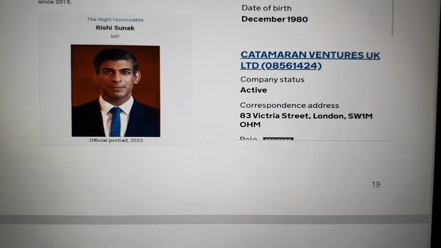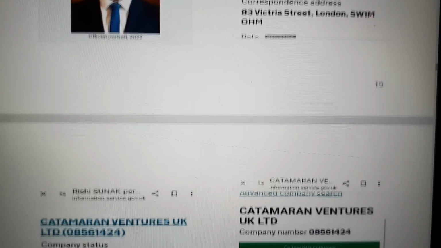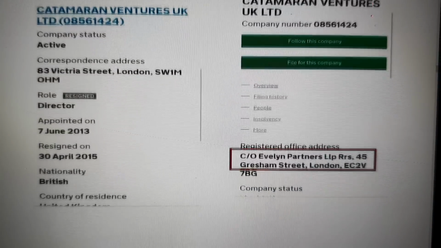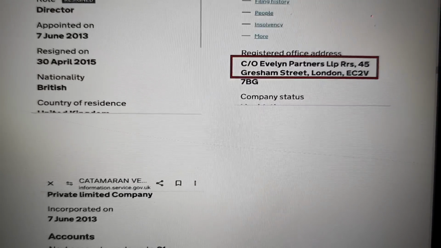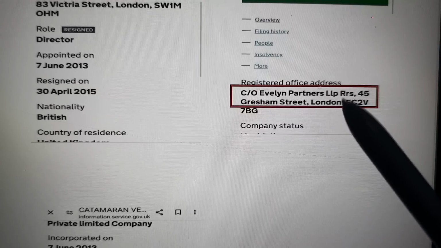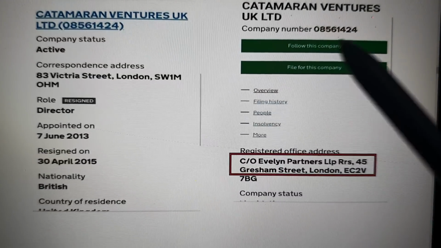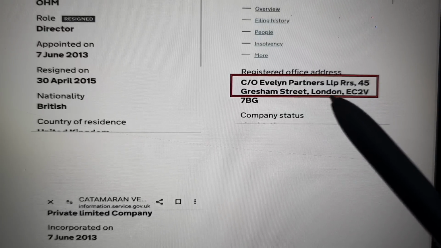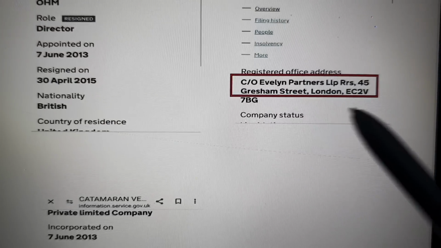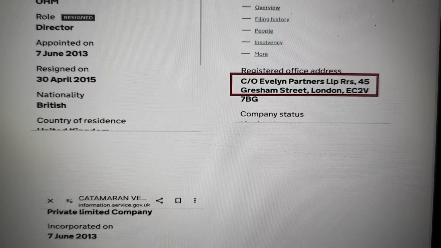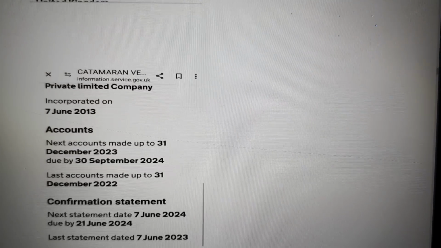Here we can see Catamaran Ventures. Now, I haven't got it on the articles, but that has been featured through articles or potentially linked to illegitimate activity. So we're now moving forward, and you can see this is important because we're going to do a lot of research around this company. Evelyn Partners LLP is linked to Catamaran Ventures via the Rishi Sunak research, and we're going to research that. And you can see it goes to another address, 45 Gresham Street. So let's look into that company.